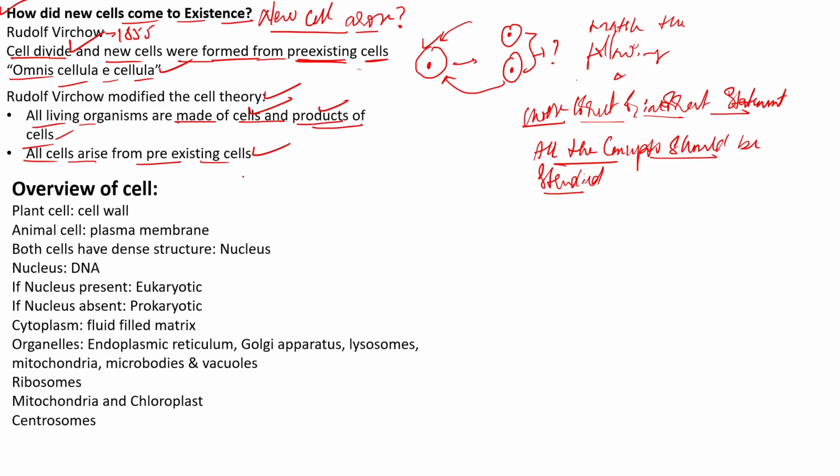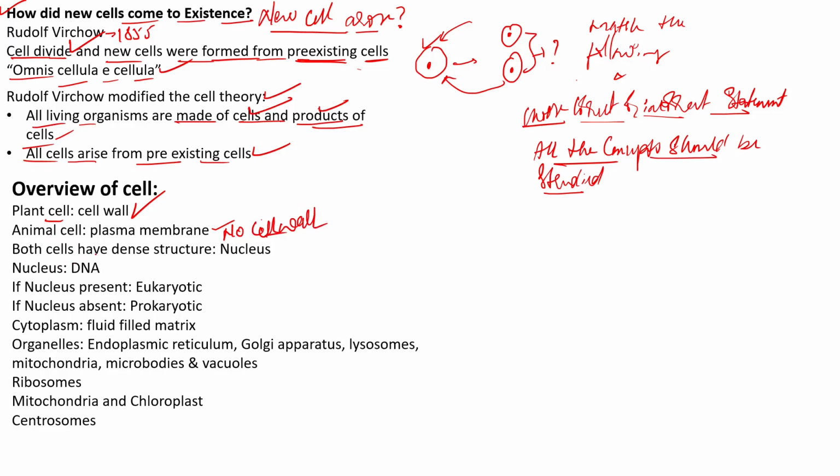Overview of cells. Now let us look into the cell overview. If you look into the plant cells, they have the cell wall. We have discussed that, right? Plants have a unique character, that is they exhibit the cell wall. But in the case of animal cells, they do not have any kind of cell wall, but instead they exhibit directly the plasma membrane. They do not have cell wall. So remember this particular point.